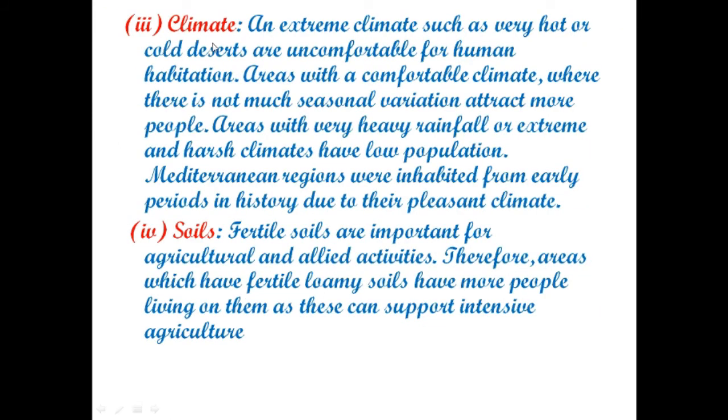Third point is climate. It is very difficult to live in extreme types of climate. Extreme climate means very hot or very cold climate. It is very uncomfortable for human habitation. The areas with comfortable climate where there is not much seasonal variation attract more people. Areas with very heavy rainfall or extreme and harsh climates have low population density.